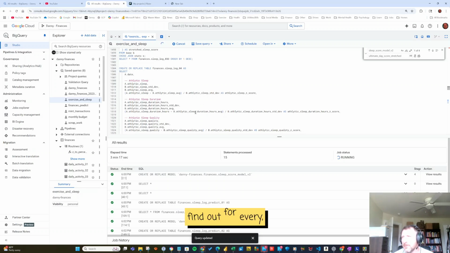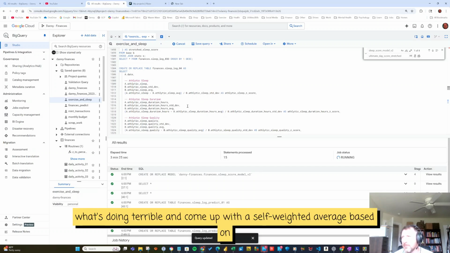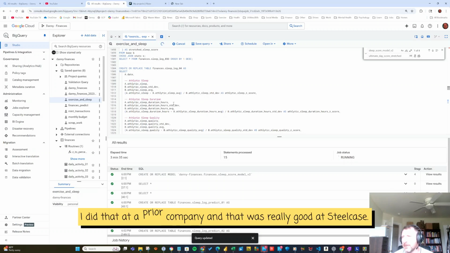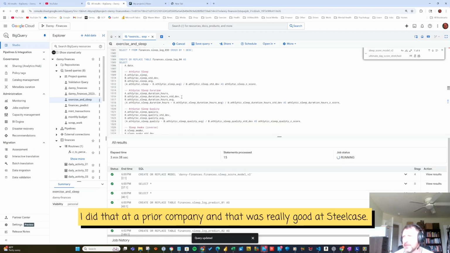Find out for every model, group by what is doing the best, what's doing terrible, and come up with a self-weighted average based on past prediction power. And I did that at a prior company, and that was really good at Steelcase.